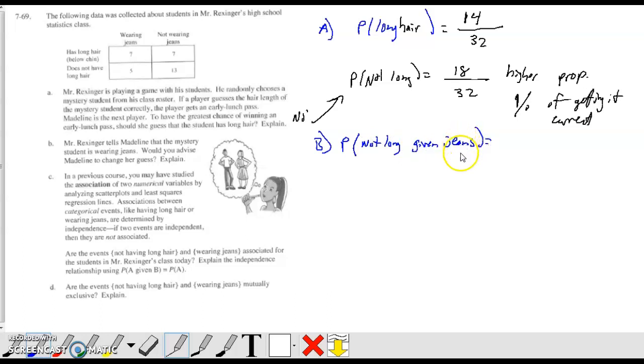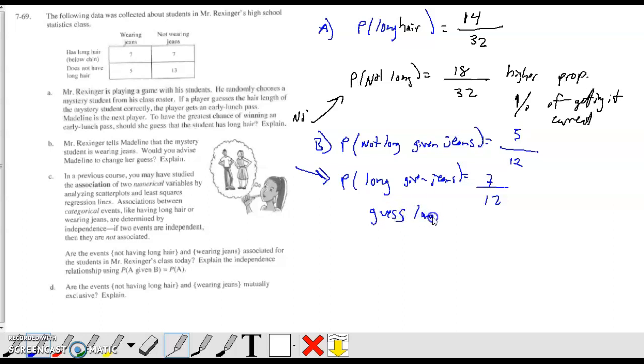Given that the student is wearing jeans, all of the jeans would be 7 plus 5, so that would be 12, and not long hair would be 5 out of 12. So that's what we told her to guess, but now I'm going to do long hair again given jeans. Again, there's 12 people, and then there's 7. Which one has the bigger chance? I'm going to go with this one right here. So would you advise her to change it again? Absolutely. Change it back to long. Guess long hair. Again, we have a better percentage of getting it right.